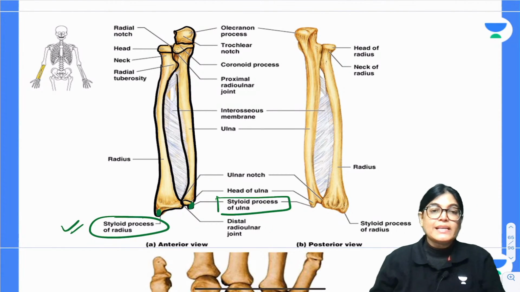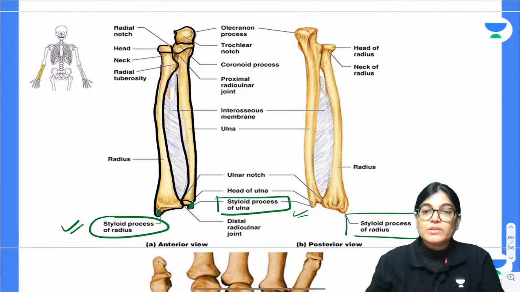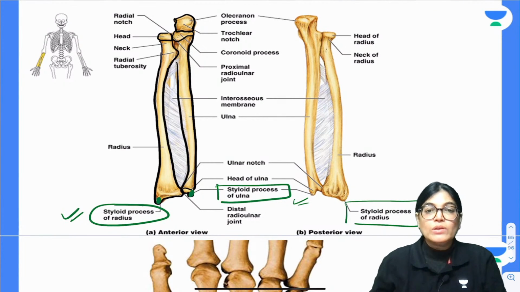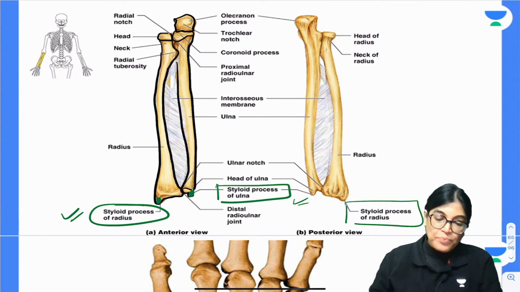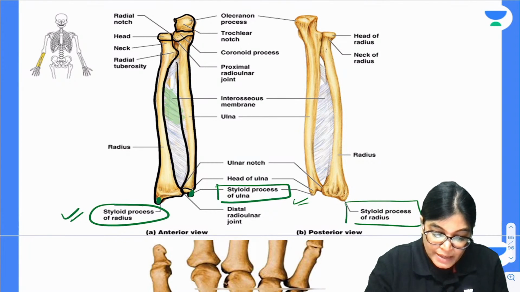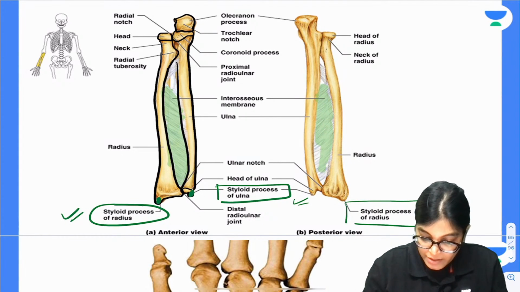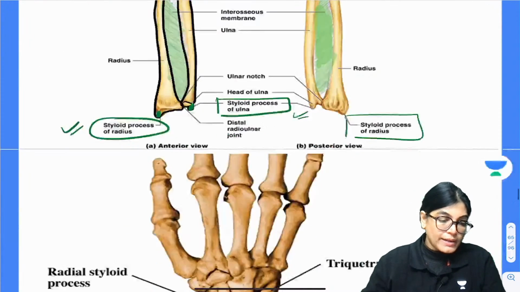Which is more distally, which is more lower down? The styloid process of radius is lower down than the styloid process of ulna. It is quite clear in this image that the lower limit is of the styloid process of radius, not of the ulna. Now, this is the interosseous membrane which has been shown, forming a link between the radius and ulna. So that is also correct.